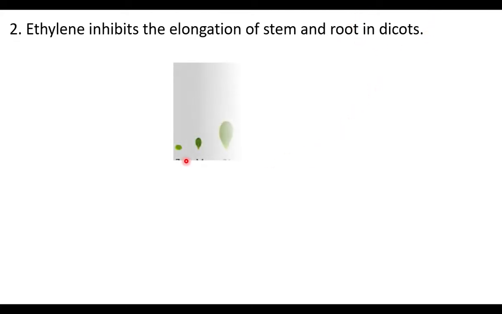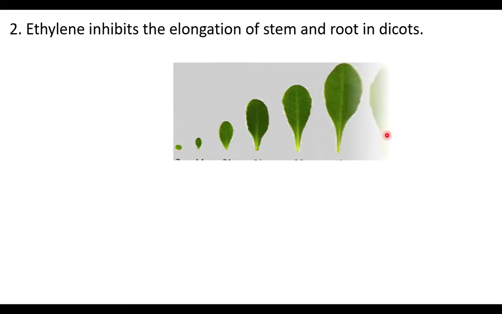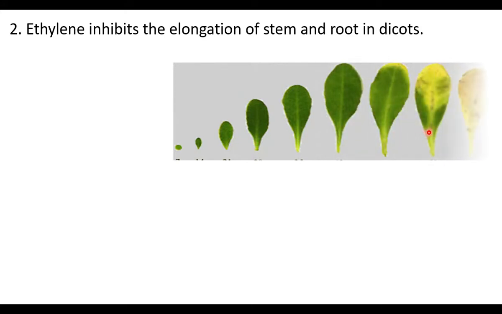A small leaf grows and size increases. It becomes mature leaf. Slowly the chlorophyll disappears. It reaches senescence. Senescence is the aging part of a leaf or fruit or a plant.